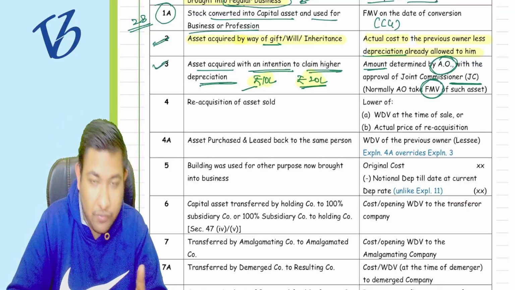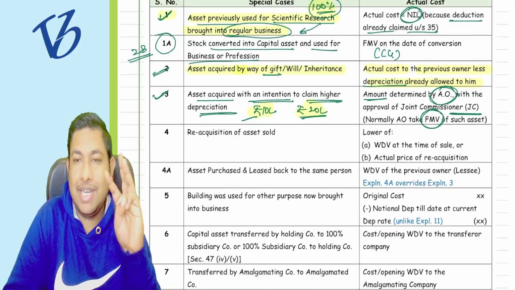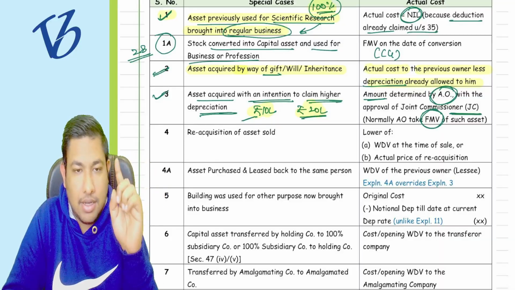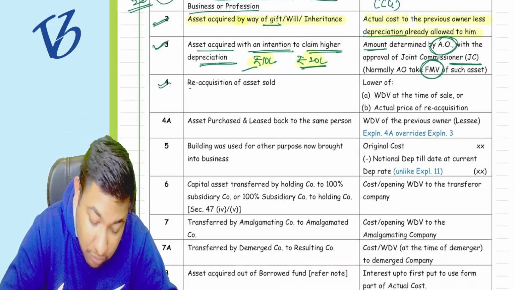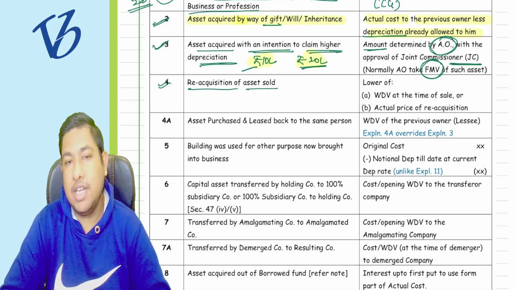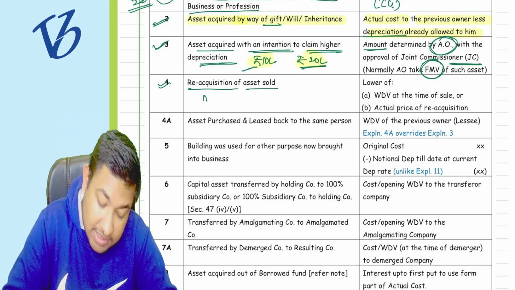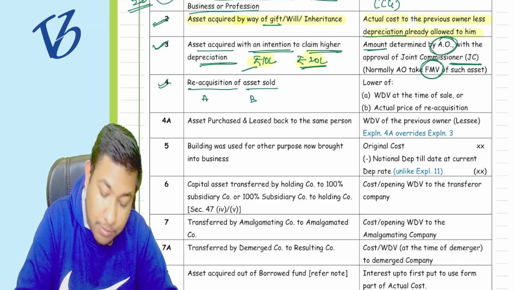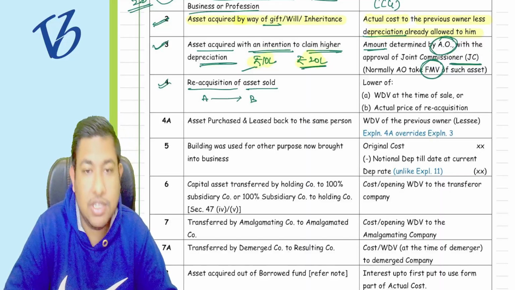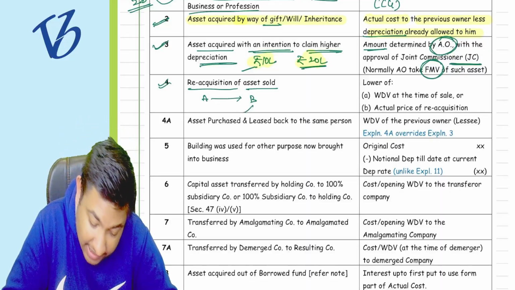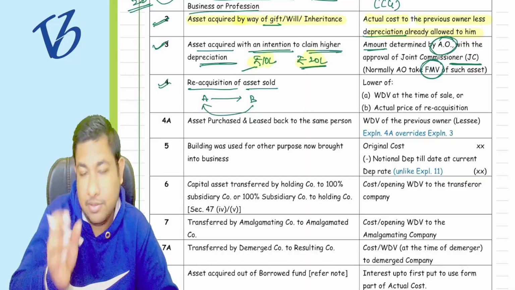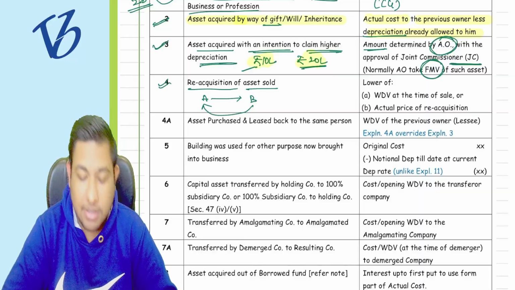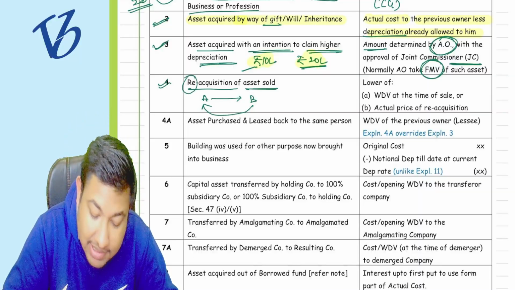So whether point number 1, point number 2 and point number 3 are clear to you or not, tell me. Are these clear? Fourth point, reacquisition of the asset sold. See, there is A, there is B, there is C, or suppose there is no C. You sold the asset to B, and again the same asset is sold by B to A. What you have done is reacquired the asset sold.